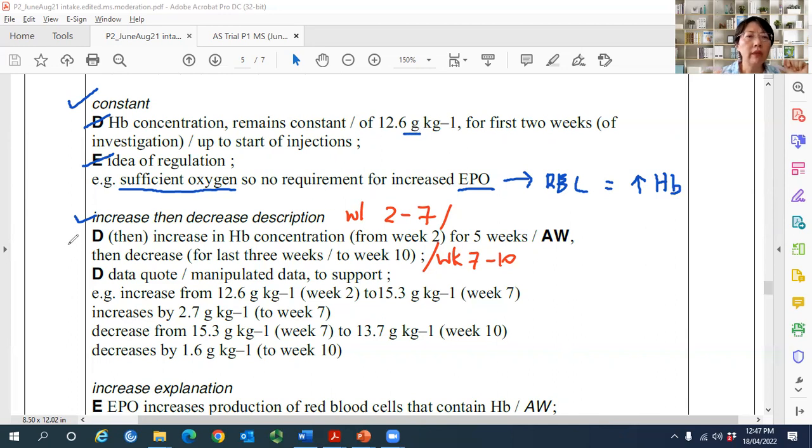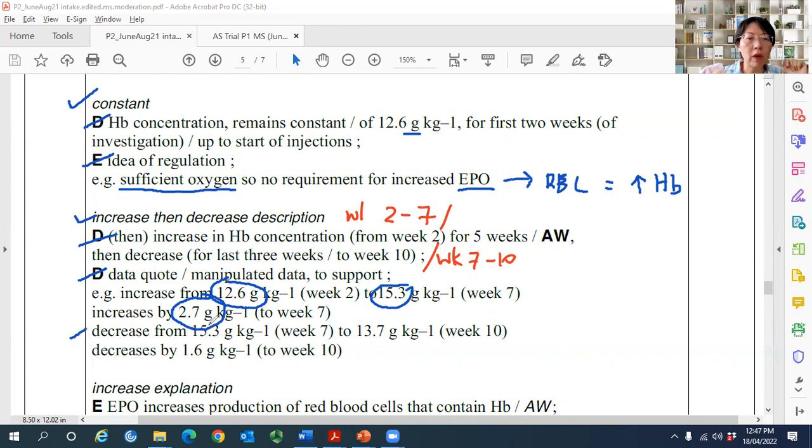Okay. Next, describe the curve, which I already mentioned. Increase in hemoglobin concentration from week 2 to week 5. So this is called describe. And then quote the data. From week 2 to week 5, the value changes from 12.6 to 15.3. So this is called quote value. Or you can say overall increase by 2.7 gram per kilogram.